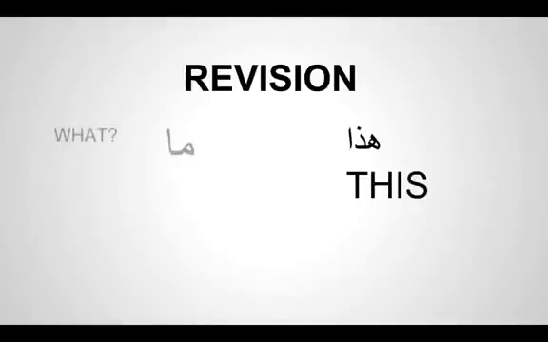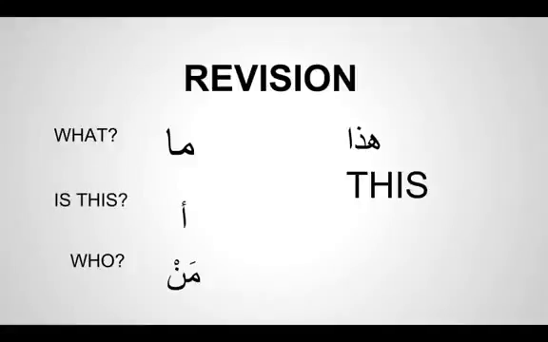So let's quickly catch up. What have we done? We've done hadha, which means this, and we've done ma, which means what, used to ask questions about things, objects or animals. And we did man, which is used to ask questions about people, human beings. And a is used together with ma and man to turn statements into a question. So these are three things.